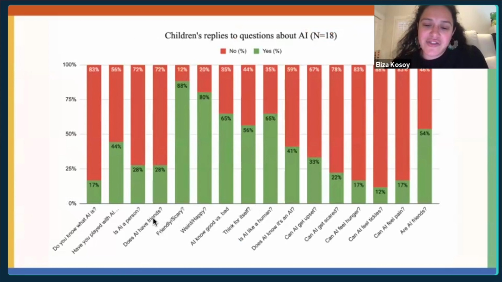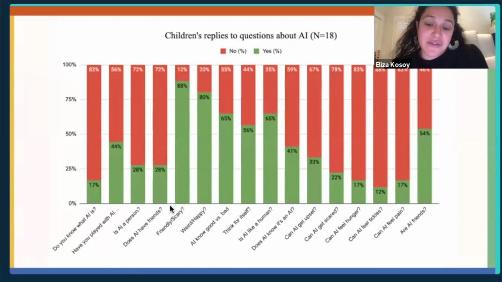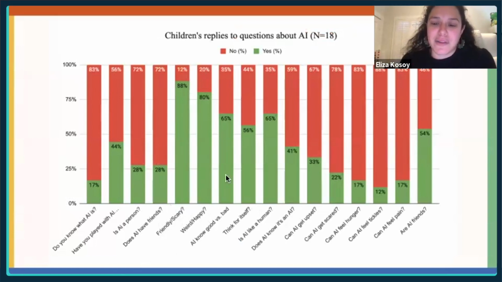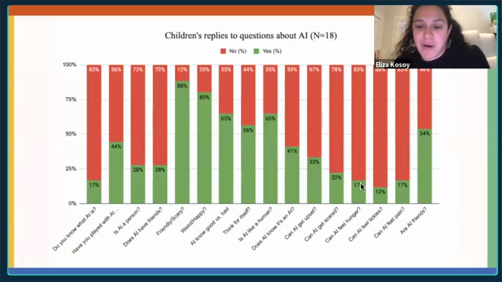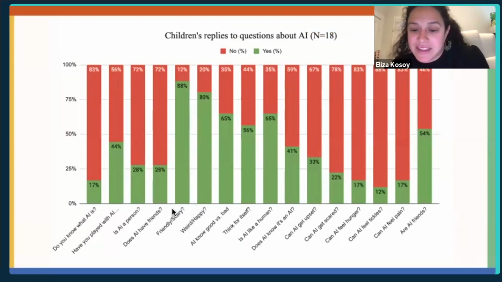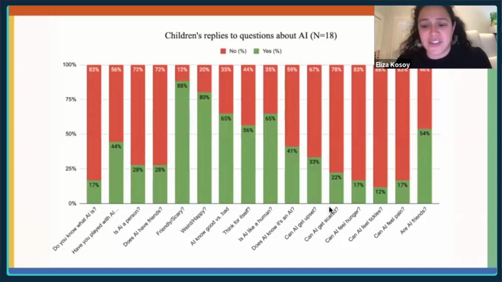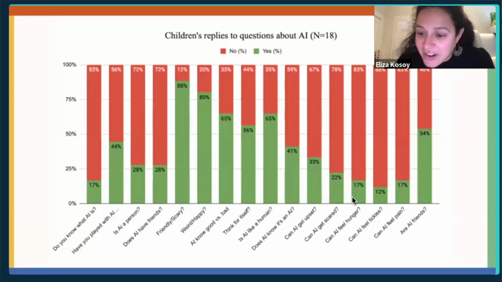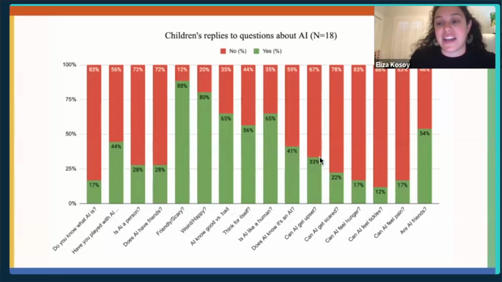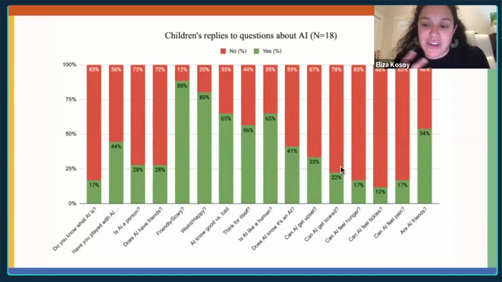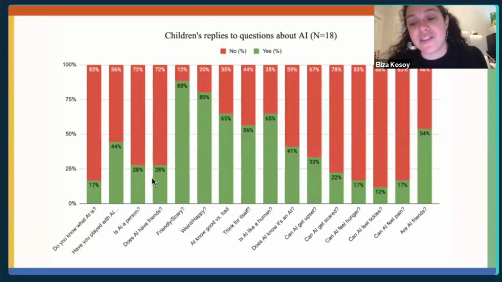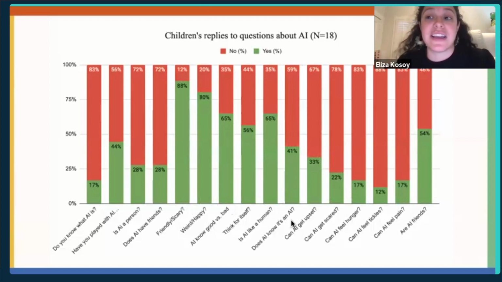And if we begin to tease out some of these results, what we find is that children are finding it friendly. Is it friendly? 88% say yes. Does it make you happy? The green here are all the positive interactions, so we're seeing a lot of positives. They think it's happy, they think it's friendly, they think it knows maybe the difference between good and bad. For the human interaction questions, they don't think it can get upset or scared, or that it can feel hunger. It feels like they're really understanding that it's some form of technology and doesn't have any human-like attributes. And they're feeling overwhelmingly positive about it. So this is what guided the rest of the experiment, which I think is really interesting.